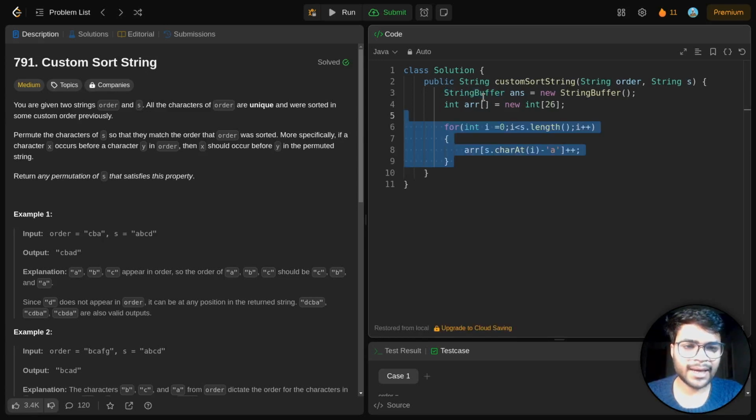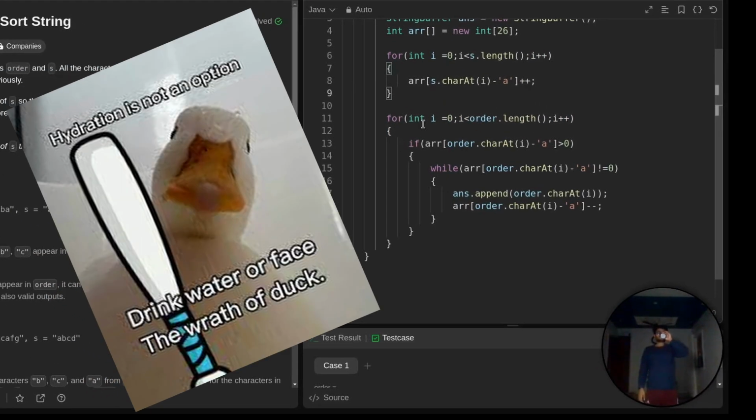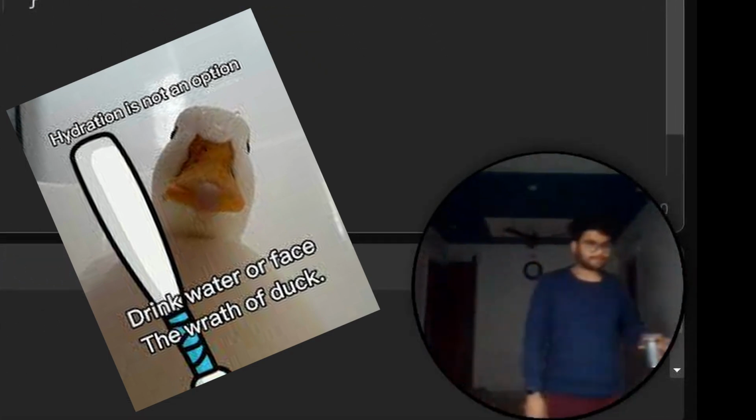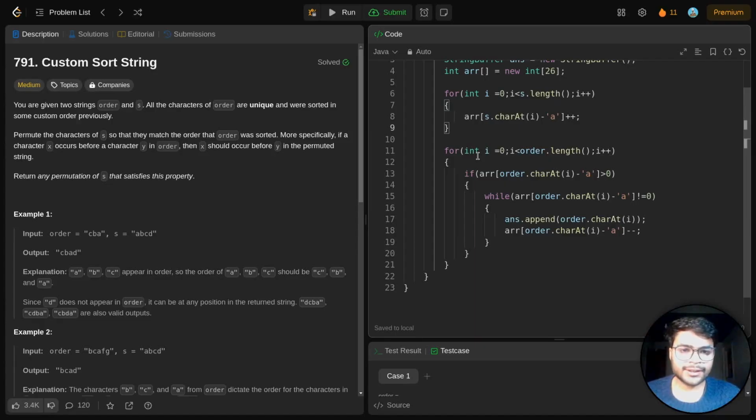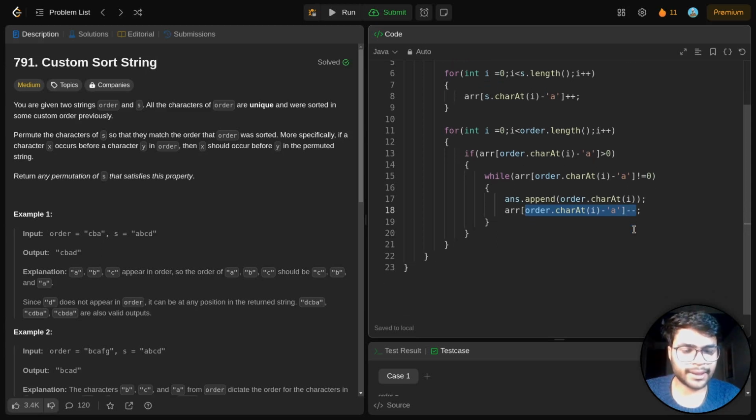We created an array and we also created an answer string. Then we are iterating through our string s and storing the frequency of all the characters we encounter inside the array. Next we are iterating through our order string, and whenever we encounter a character of the order string in our array, we'll store it in our answer and decrease the frequency of that particular character.